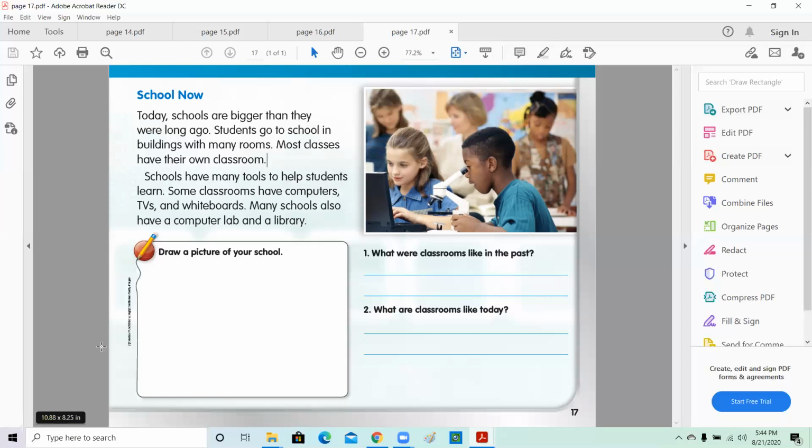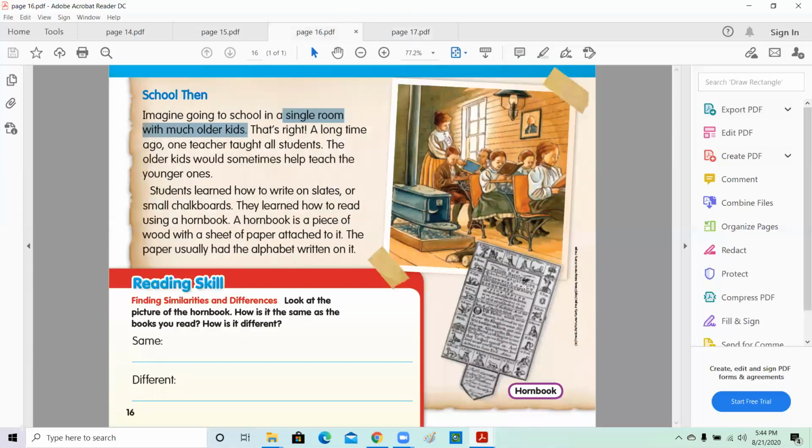If I ask you what kind of tools are used nowadays in class, what do you think? If you look at the picture, yes, you can see computers, you see TV. Now we have whiteboards, we have posters, colored posters on the wall, right? But long ago, what did they have? The horn book. Awesome.